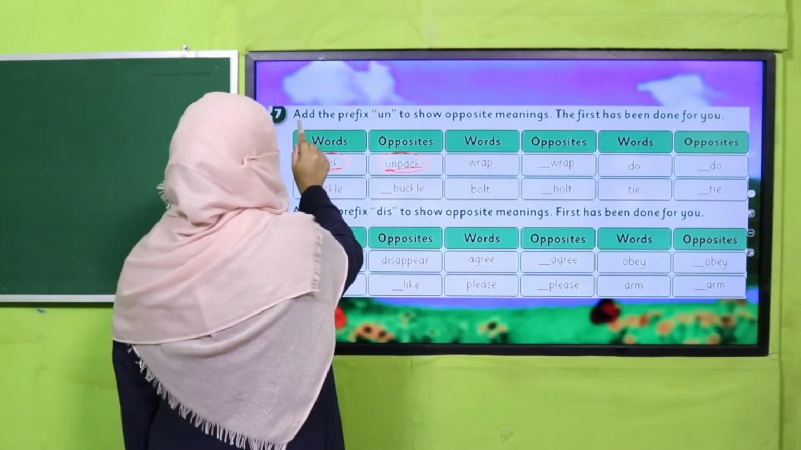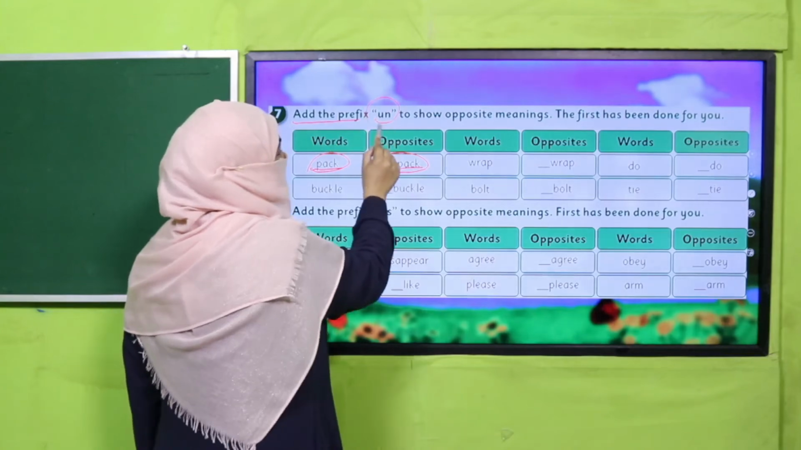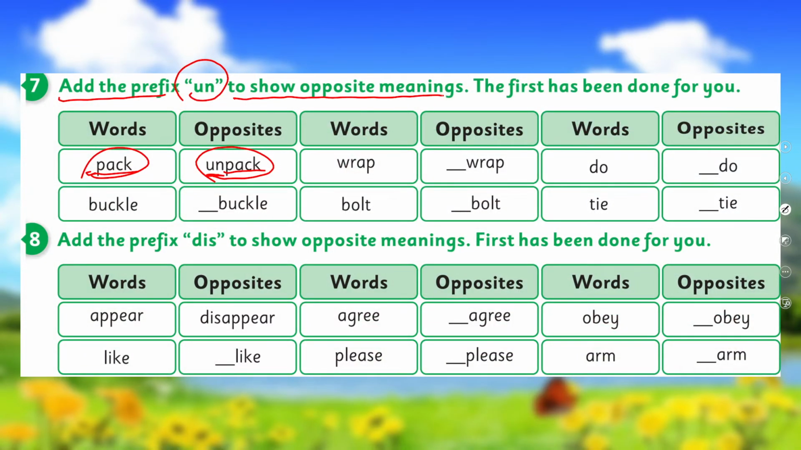Okay, so this is a new thing we learned today. So it's time for practice. You will add the prefix un to show opposite meaning. The first one has been done for you, and in the second you have to add the prefix dis to show opposite meaning. First one has been done for you, like here: appear and disappear. This dis as a prefix has made appear exactly opposite, right? So this is how we are going to complete it. Now pause the video, complete these 2 questions in your book and then come back.